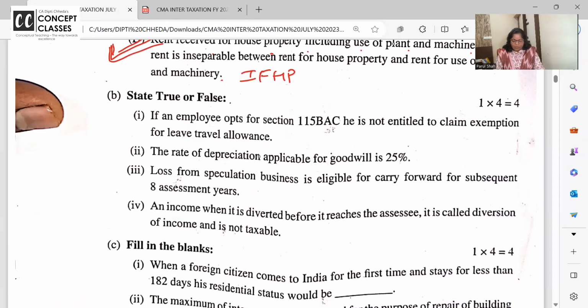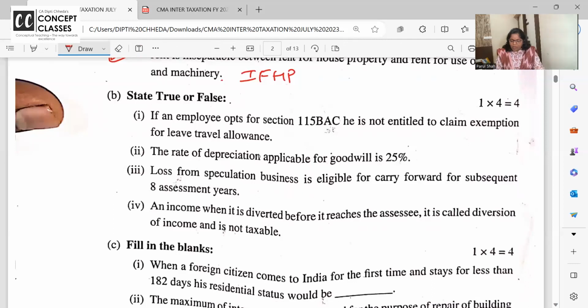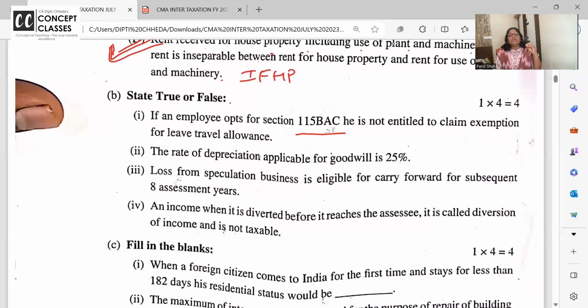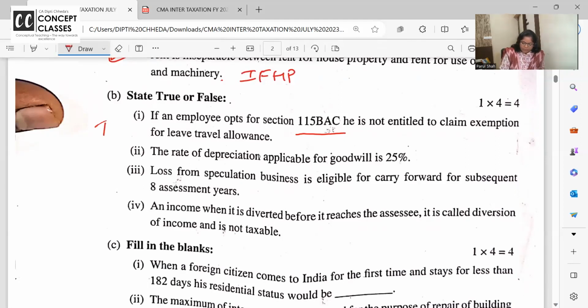Now we go to true and false. If an employee opts for 115BAC, what is 115BAC, dear students? The new tax regime, where the tax rates increase by 5% for every 2,50,000, but you don't get deductions and exemptions. What are the restrictions there? If an employee opts for 115BAC, he is not entitled to claim leave travel concession. Is it true? Yes, he cannot.